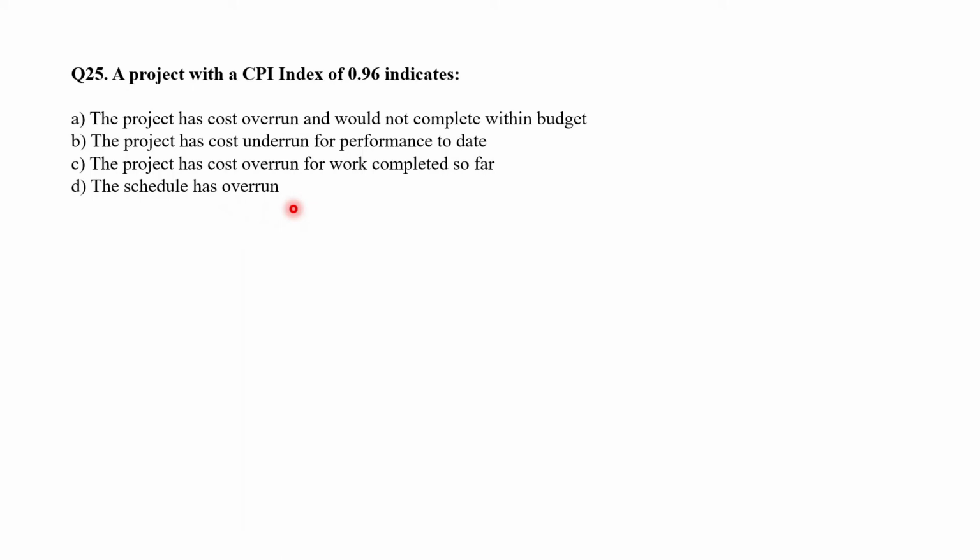Now, CPI and SPI, they are always indicative of current status of performance. We can't confidently state that project won't finish within budget. That is option A is ruled out if the current CPI is less than 1. And the schedule has overrun. We are not talking about schedule here. This is the CPI here. The correct answer is C. The project has cost overrun for the work completed so far.